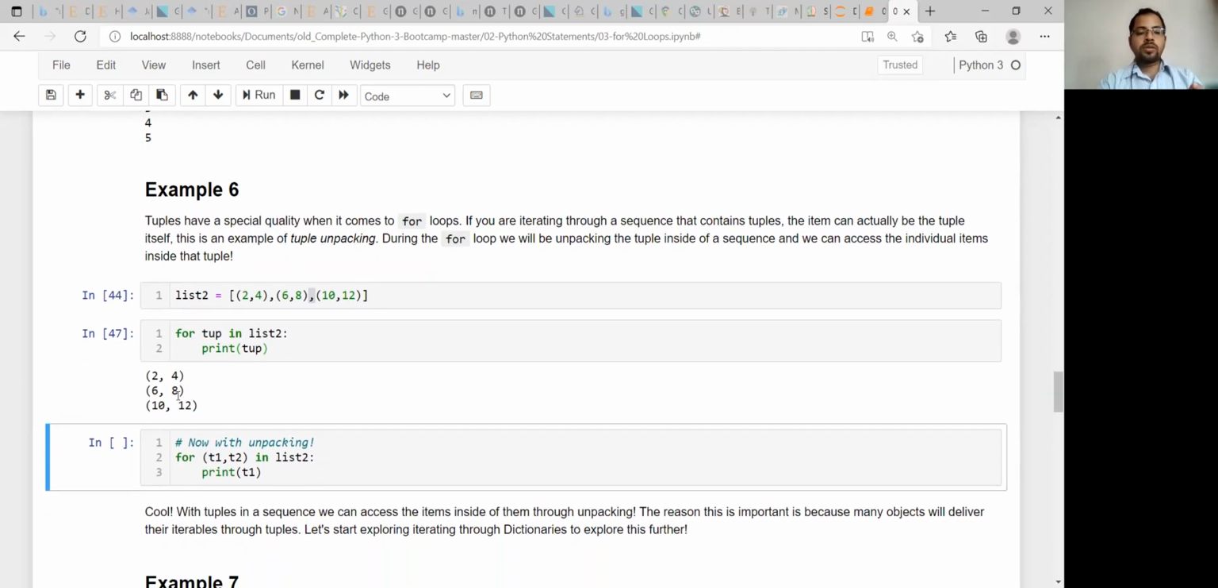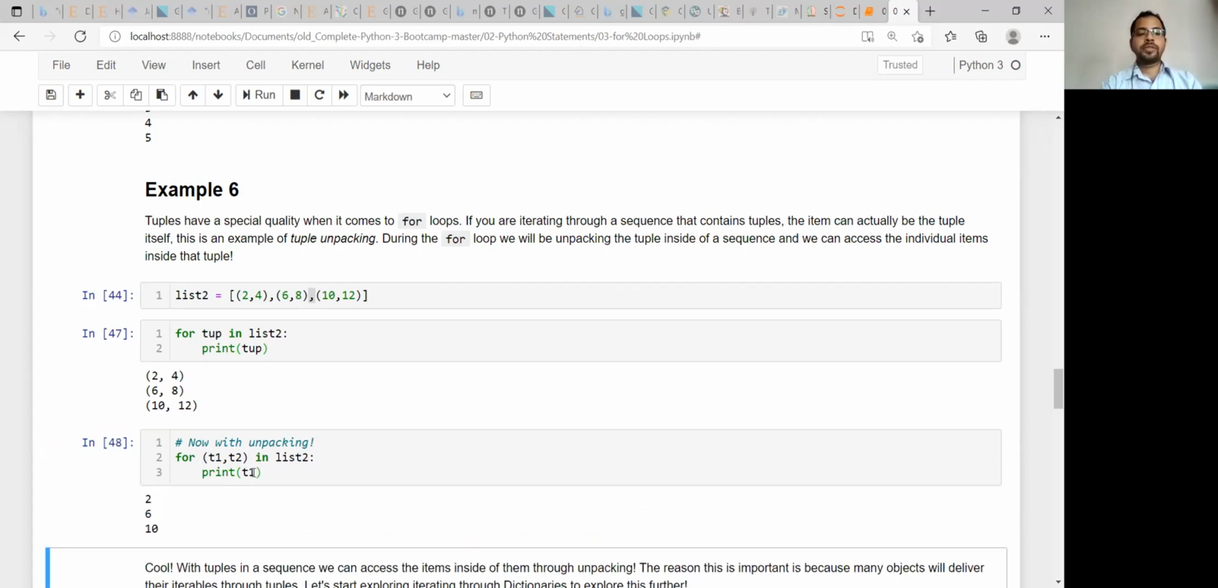Okay, now suppose you don't want this way, you want any one of these values, either this 2, 6, 10 or this 4, 8, 12. Then you can unpack this tuple. This is known as tuple unpacking. For that, instead of this, you can write within the bracket t1, comma, t2, and now you can take any one of these out. If you need to print t1, you write t1. If you need t2, you can write t2. So 4, 8, 12 will be printed. That is a very easy thing actually.